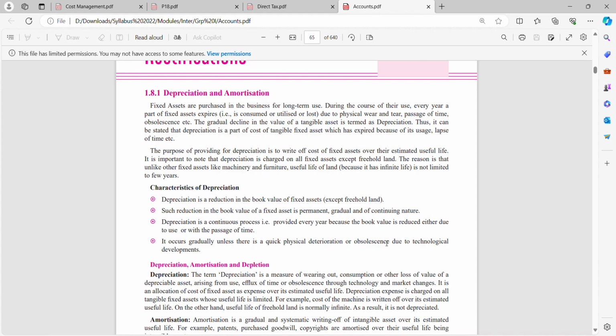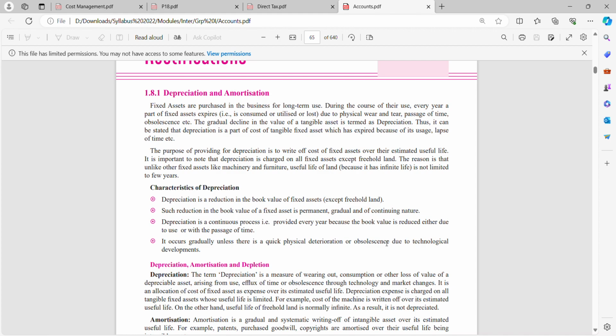So we have depreciation. What is depreciation? Depreciation is a reduction in book value of fixed assets. Such reduction in book value of fixed assets is permanent, gradual, and of continuing nature. Depreciation is a continuous process. It is not a small process. It is a continuous process. It is not a one-time process.